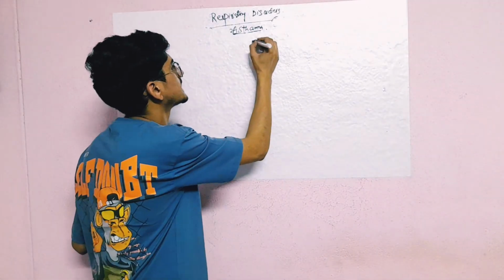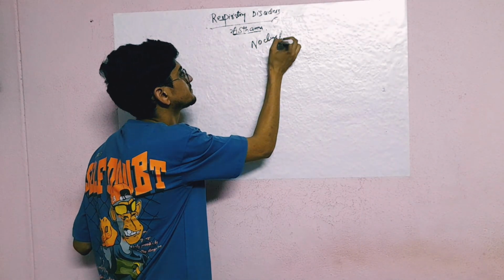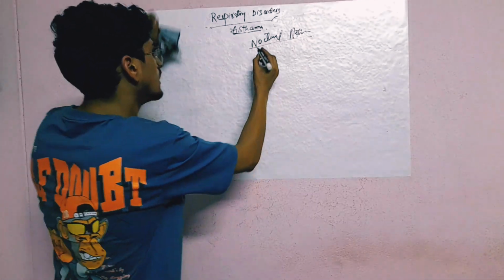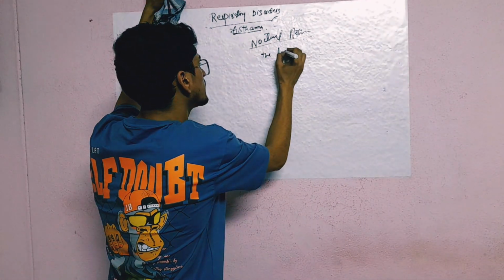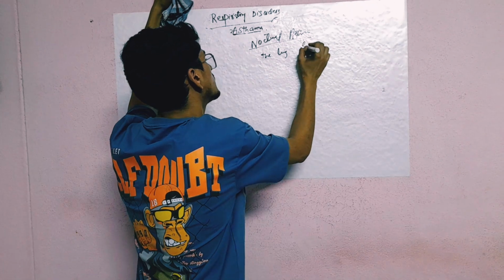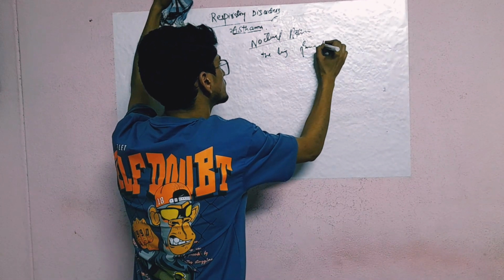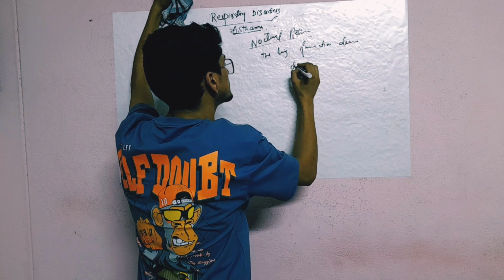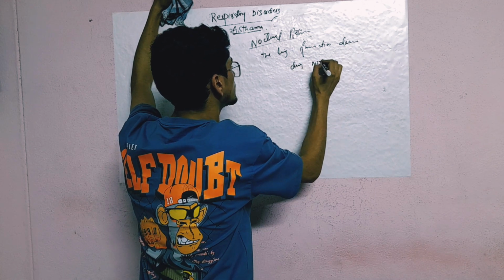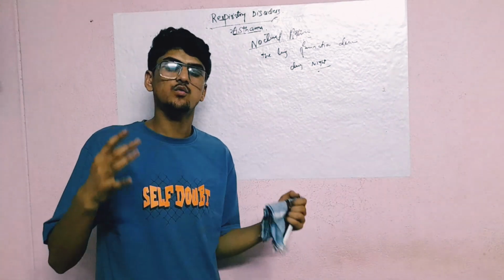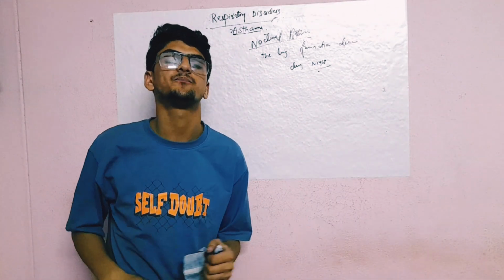In nocturnal asthma, we see the lung function of a person decreases during the night.